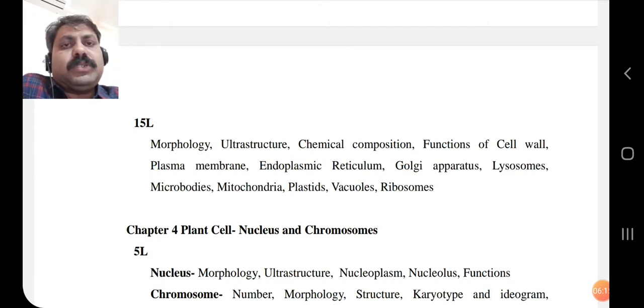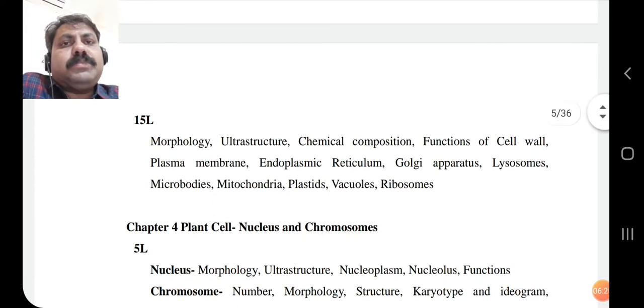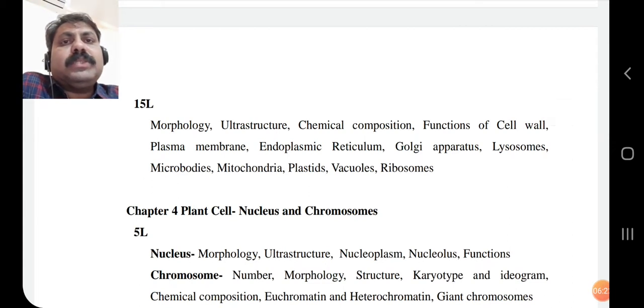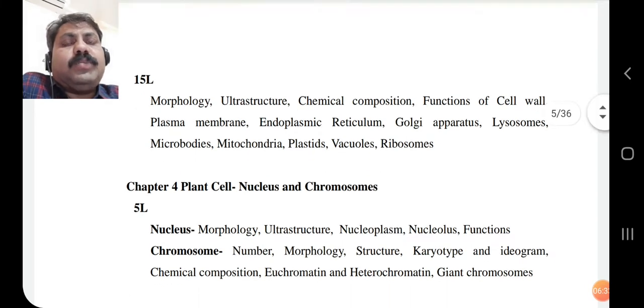This protective covering, we call the cell wall. Just below the cell wall, there is the plasma membrane, a thin, semipermeable membrane. This plasma membrane and cytoplasmic matrix cover the endoplasmic reticulum. Endo means inside, plasmic refers to plasma membrane, and reticulum means network. So it is a network of organelles present in the cytoplasm.